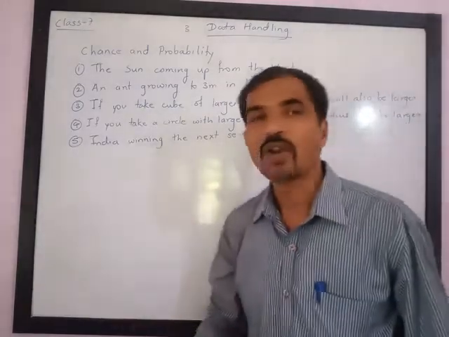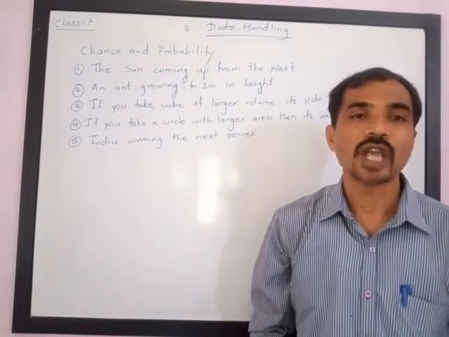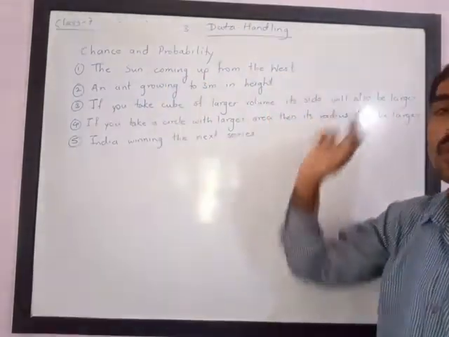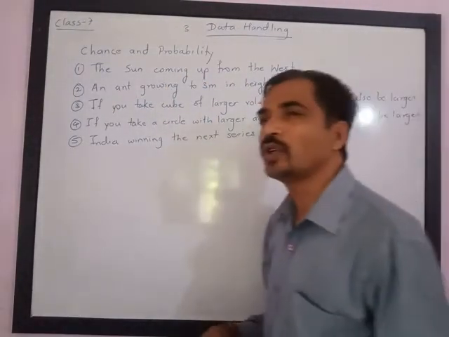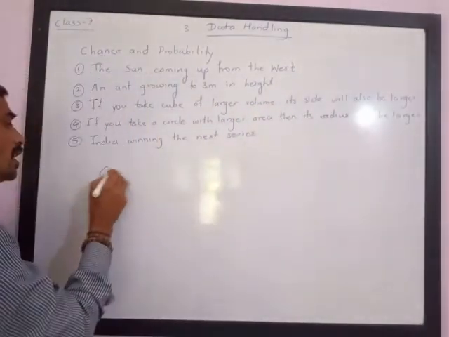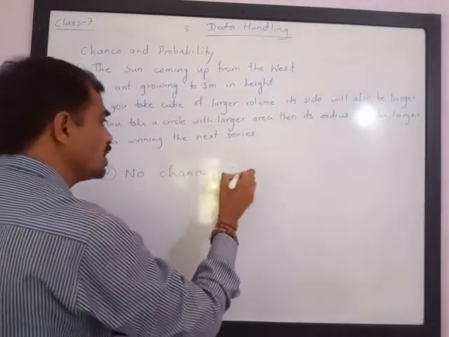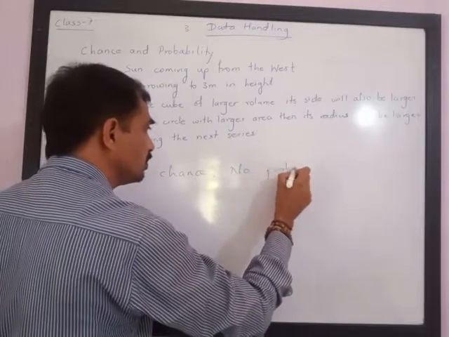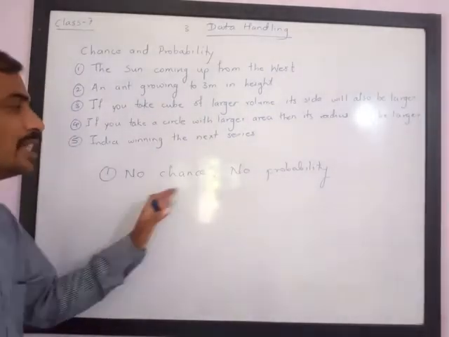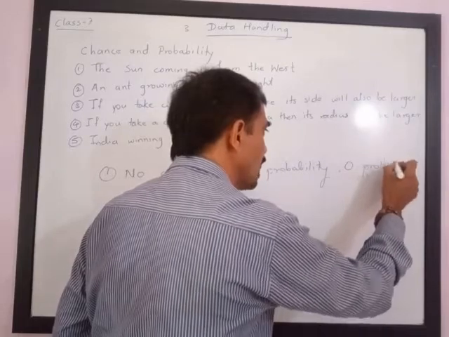Now, I hope everybody is aware that the sun always rises from the east, and there is no chance that the sun will rise from the west. So this is never going to happen. So there is no chance at all. Here we don't have any chance, no chance, or in other words we can say no probability. Or in mathematics, if you want to say, we can say zero probability.